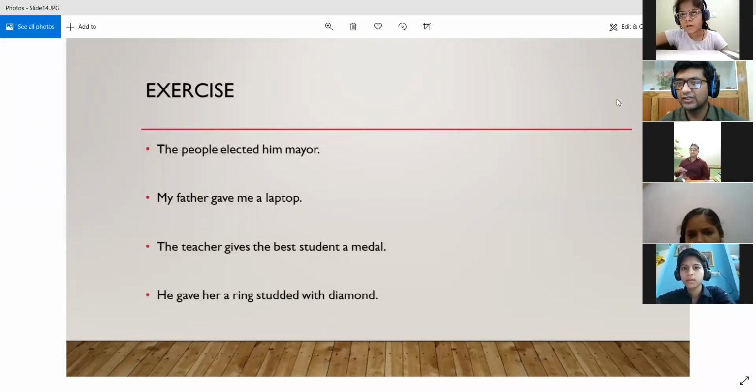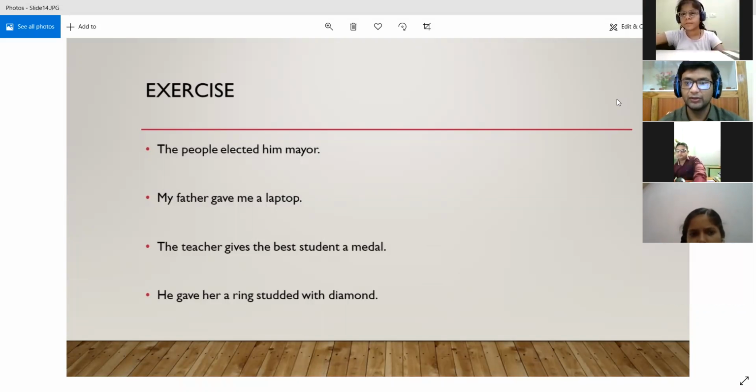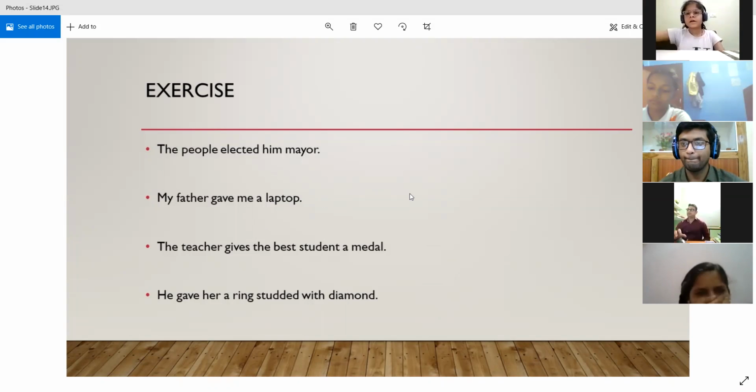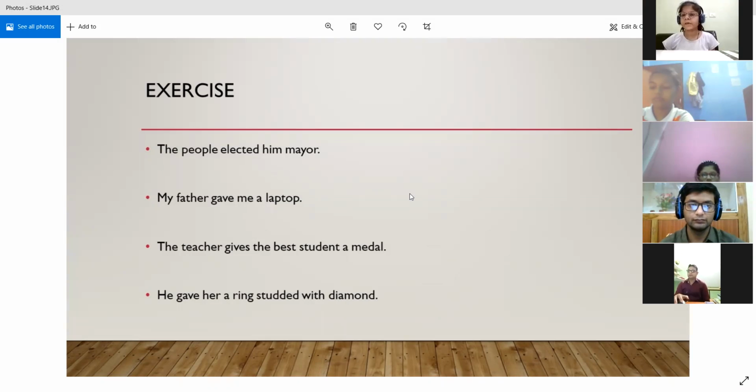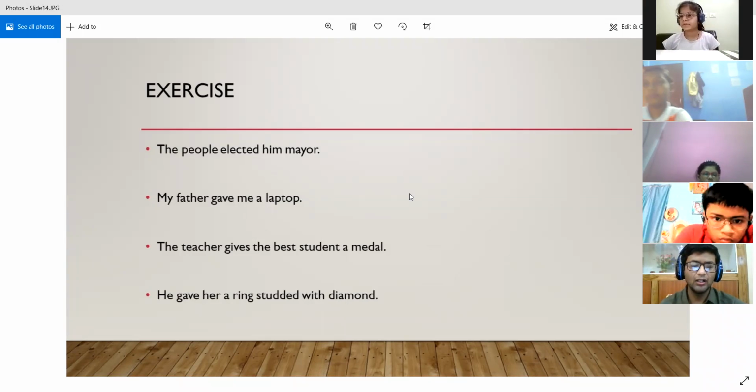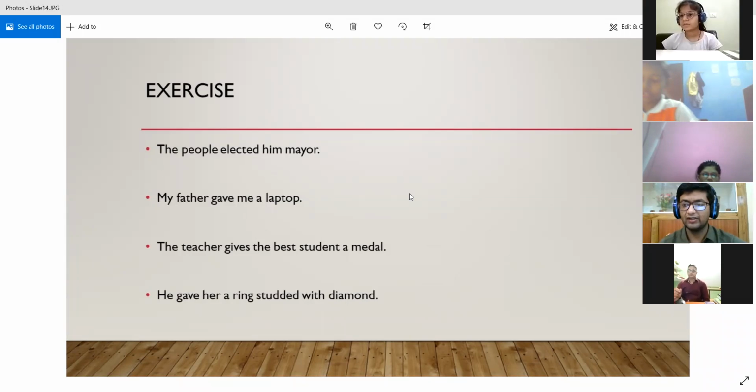All right. Yes, Pratishtha. Try the first one. Oh, he was elected as mayor by the people. You don't require "as." All right. He was elected mayor is sufficient. All right. We don't require "as."